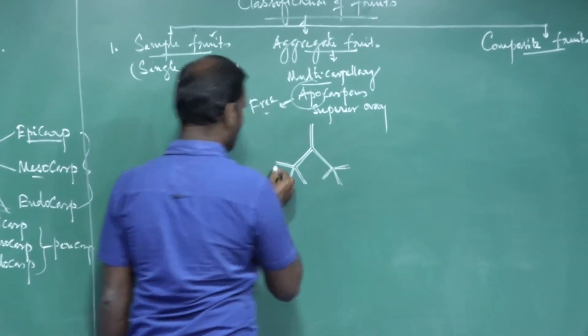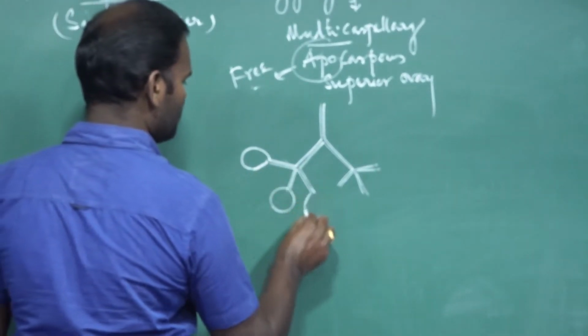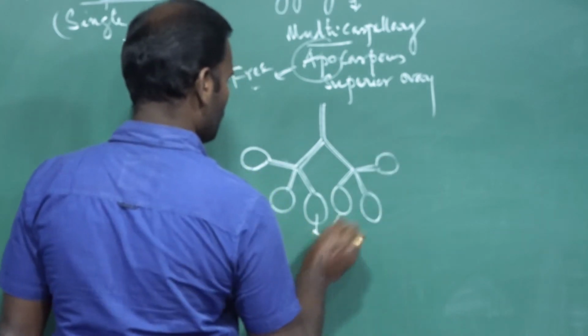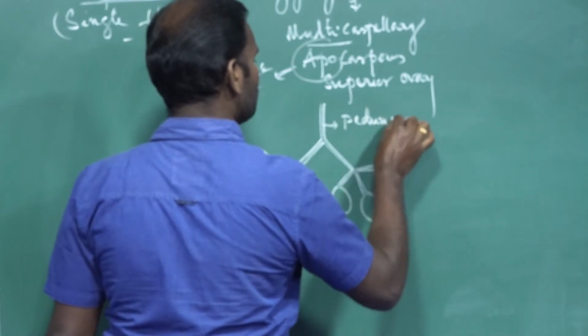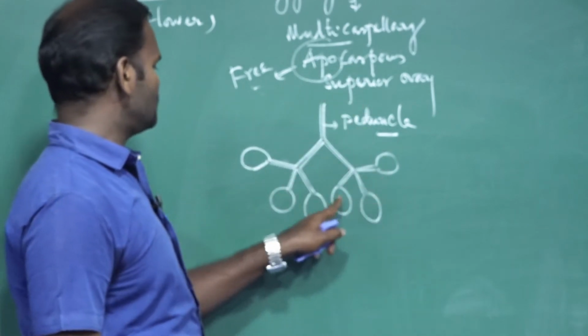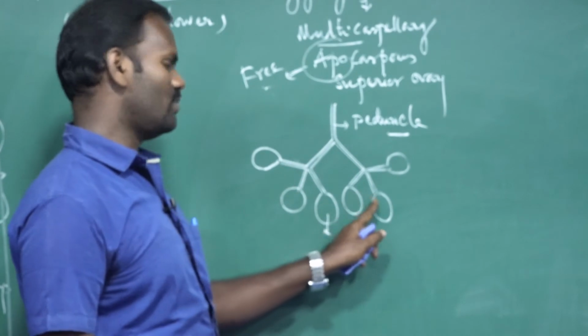This is a carpel. Each carpel is free from one another. The stalk is called the peduncle. It is a many-carpelled flower, and all the carpels are free.